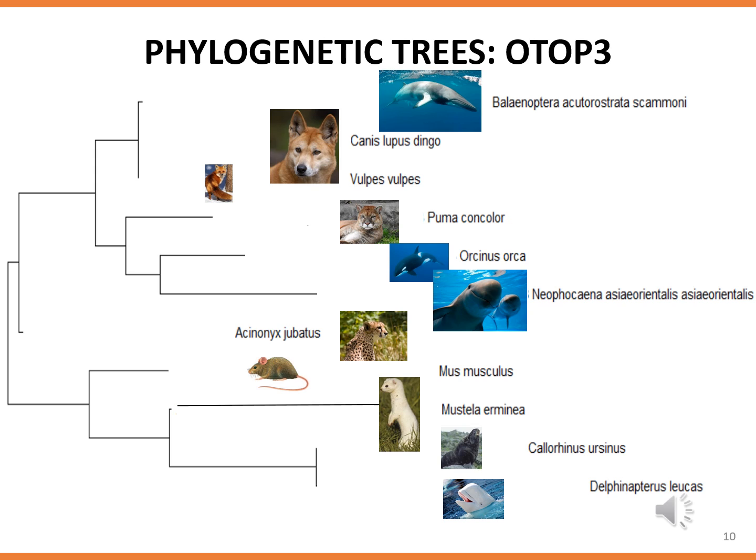For OTOP3, pseudogenization did not occur here either and no outgroups were found. However, there is less of a distinction here than in previous trees between the two orders, which are Cetacea and Carnivora, as mentioned before, and this indicates that there was less of a selection pressure for species in the two orders studied to lose the function of this particular membrane protein, meaning that it's not obsolete, that it's in fact essential, and its presence is in most or all of the species of the orders studied.